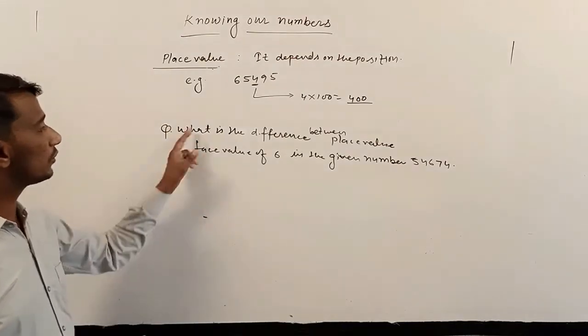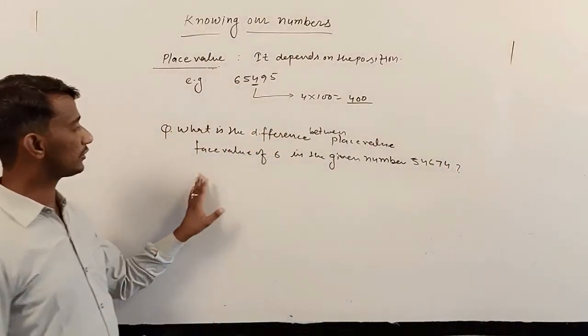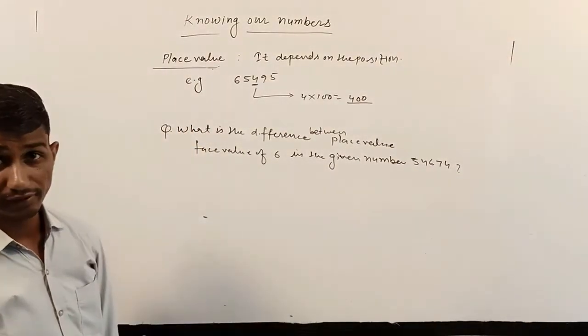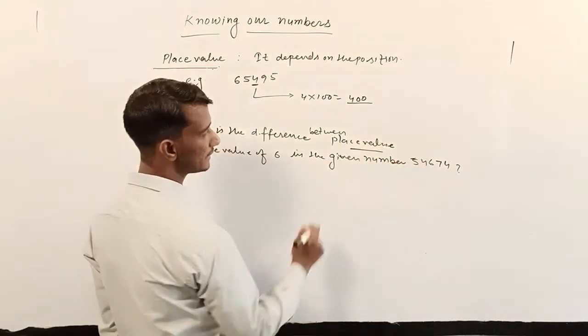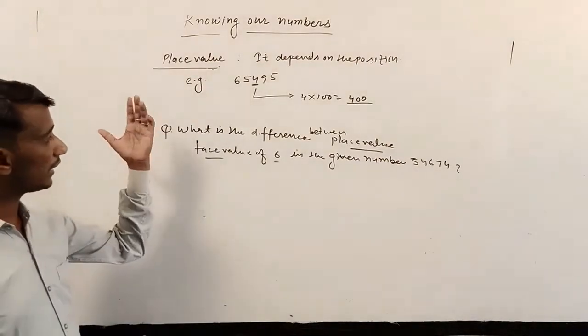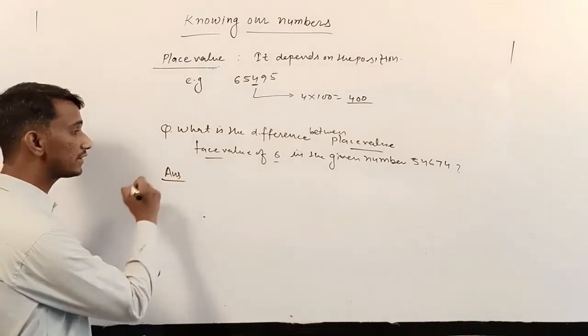What is the difference between place value and face value of 6 in the given number 5, 4, 6, 7, 4? So here we need to find out first the place value of 6. After that we find out the face value of 6, and at last we find the difference. So how to write the solution? This is very important.